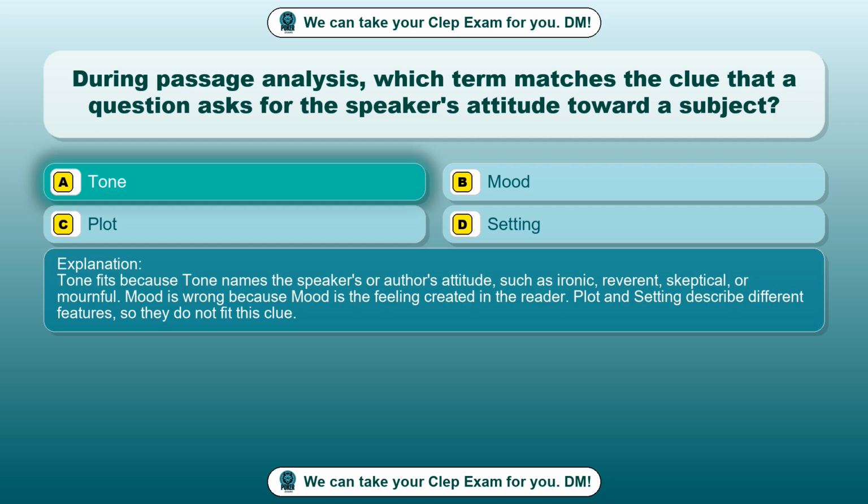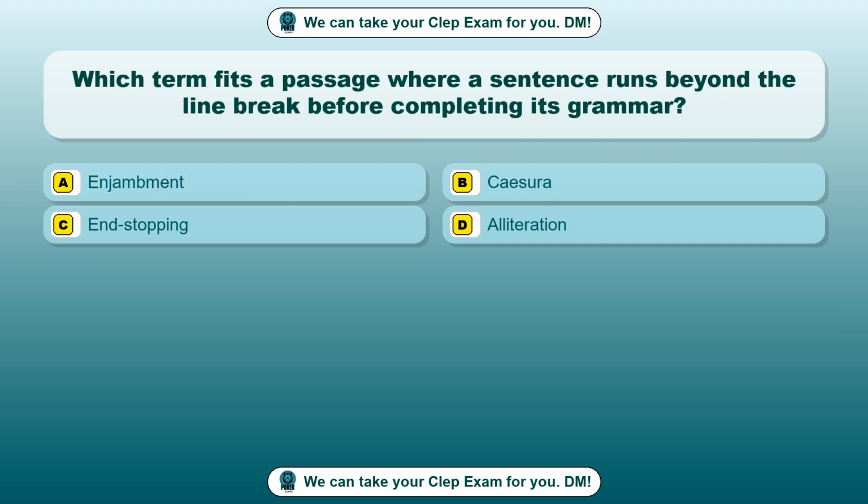Tone fits because tone names the speaker's or author's attitude, such as ironic, reverent, skeptical, or mournful. Mood is wrong because mood is the feeling created in the reader. Plot and setting describe different features, so they do not fit this clue. Question 92. Which term fits a passage where a sentence runs beyond the line break before completing its grammar? Option A, enjambment.